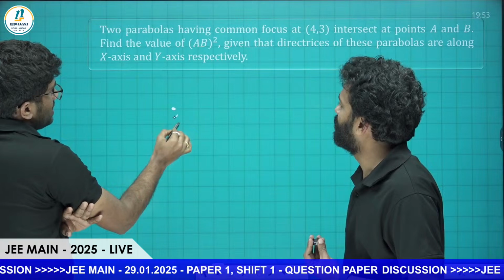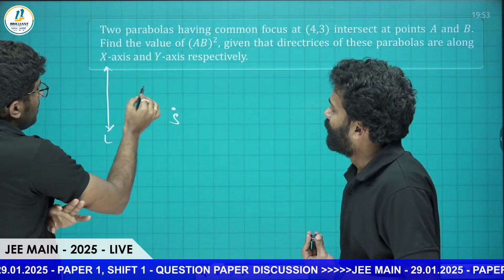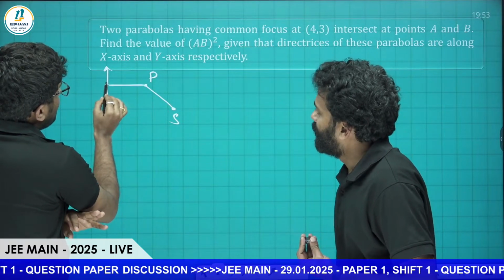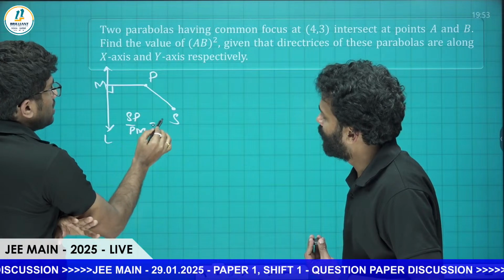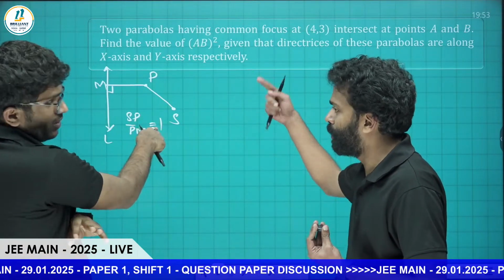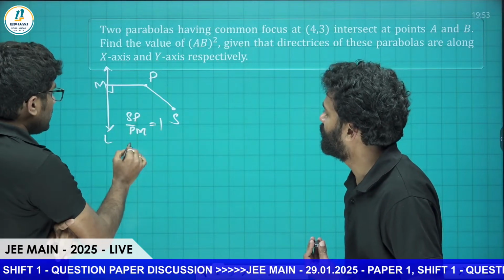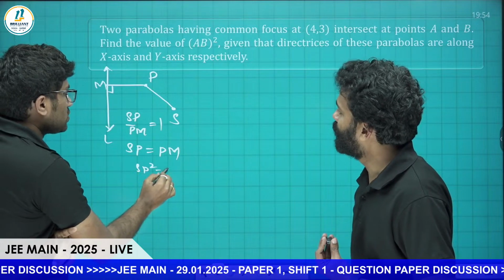If there is a fixed point and a directrix, a line L, the locus of P, which moves such that SP by PM is equal to 1, is a parabola. For an ellipse the eccentricity will be less than 1, and greater than 1 for a hyperbola. So SP is equal to PM, SP square is equal to PM square.